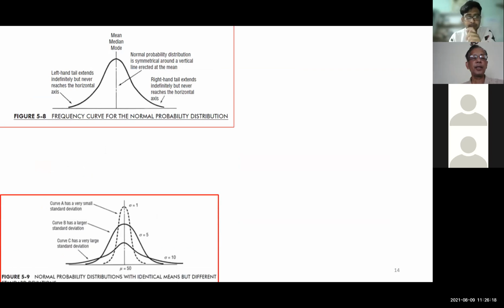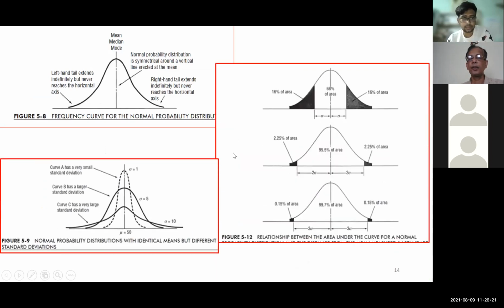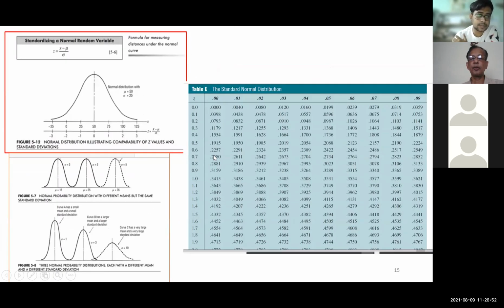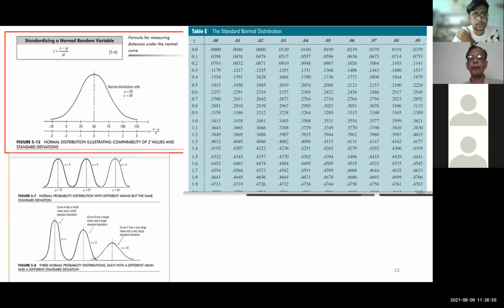Okay. Now this we had discussed, and these are the values for different intervals. Ashish, you remember the first interval was for what? Mu minus sigma to mu plus sigma. Yes. The second one was mu minus 2 sigma to mu plus 2 sigma. The third one was mu minus 3 sigma to mu plus 3 sigma. What was the probability in between here? 0.997, right?